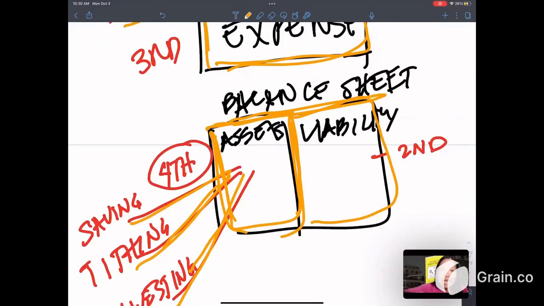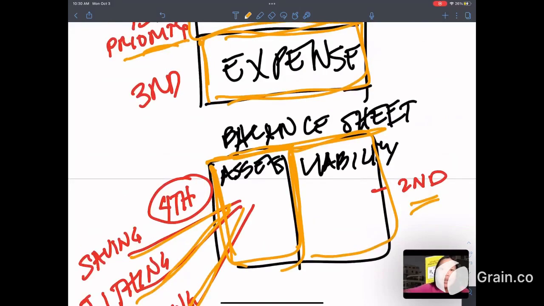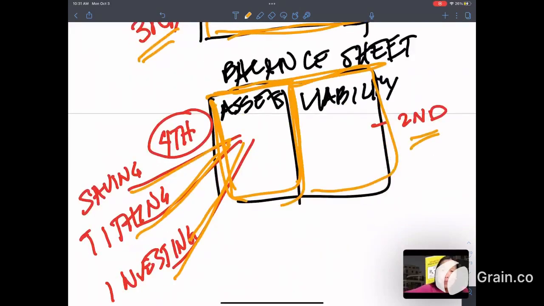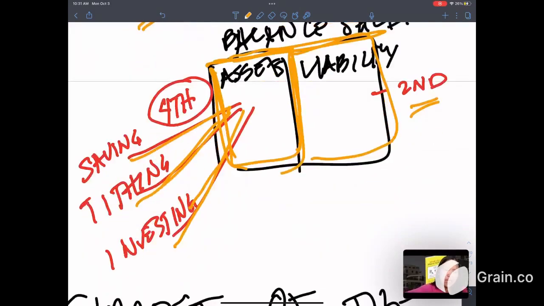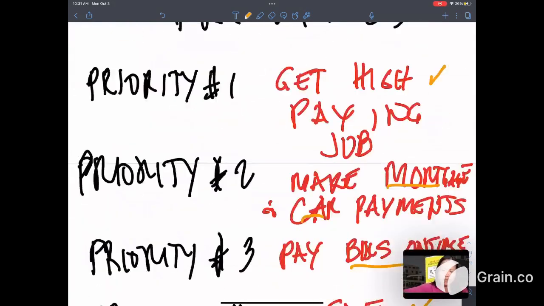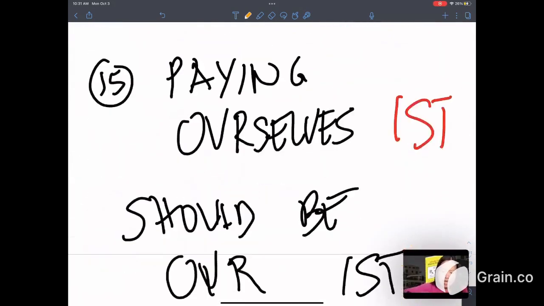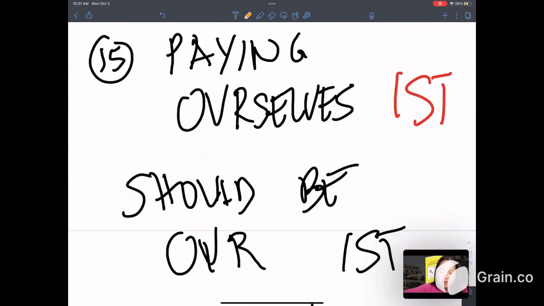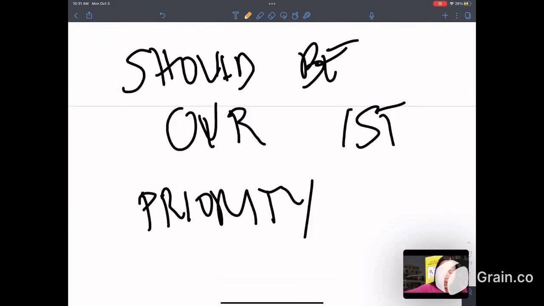The second, which is pay our mortgage and car payments, is our second priority. Our third is to pay our bills on time. And the fourth priority, the last priority, is to save, to tithe, and to invest. That's our last priority. We should reverse that. The 15th lesson is paying ourselves first should be our first priority.